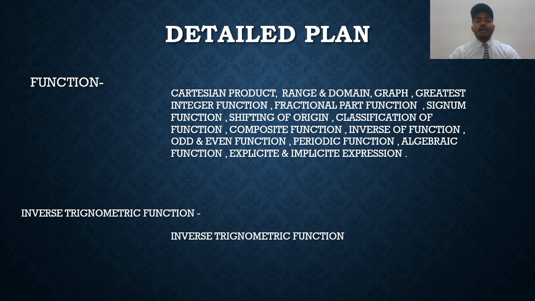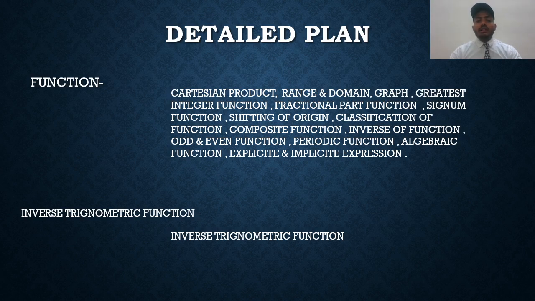So now going to the detailed plan. In our detailed plan, first is function. In function, we discuss different topics: Cartesian product, range and domain, graph of the function, greatest integer function, fractional part function, signum function, shifting of origin, classification of function, composite of function, inverse of function, odd and even function, periodic function, algebraic function, and explicit and implicit expression.